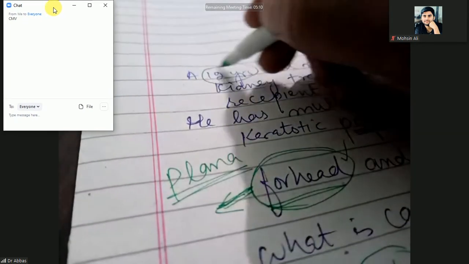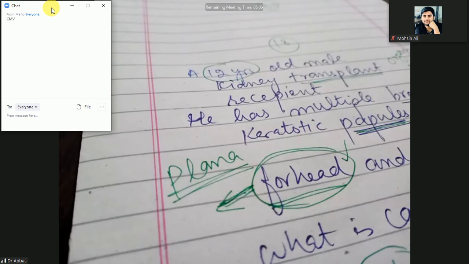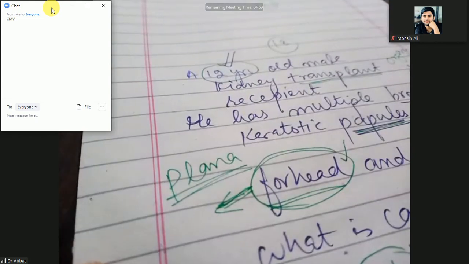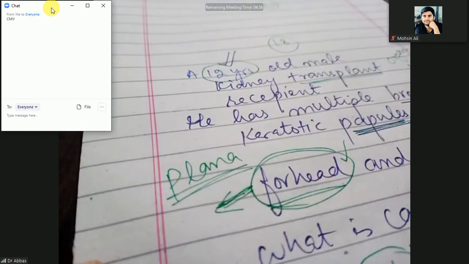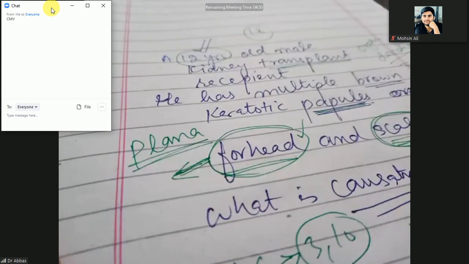So why this 12-year-old? Because you know viral infection most commonly infects people who are immunocompromised. But this 12-year-old male should have sufficient immunity. Why does this 12-year-old male have verruca plana? What is the cause of this?